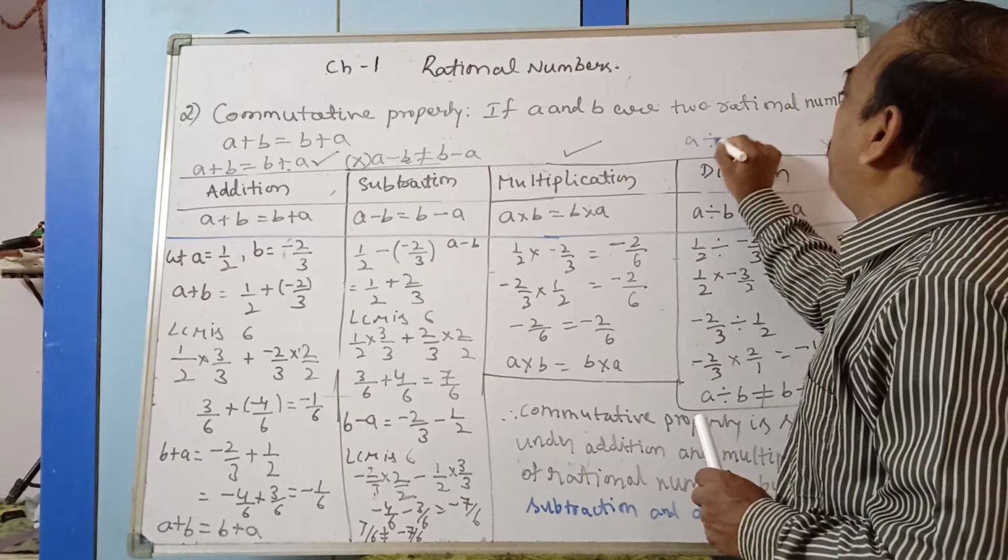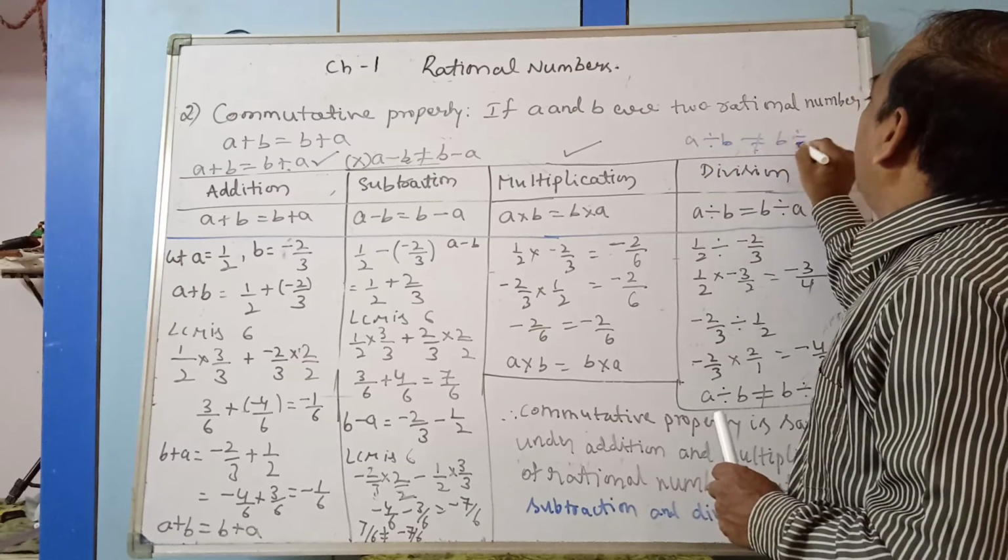So A divided by B is not equal to B divided by A.